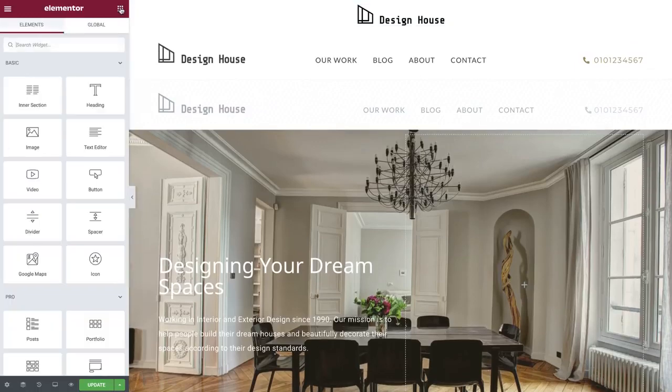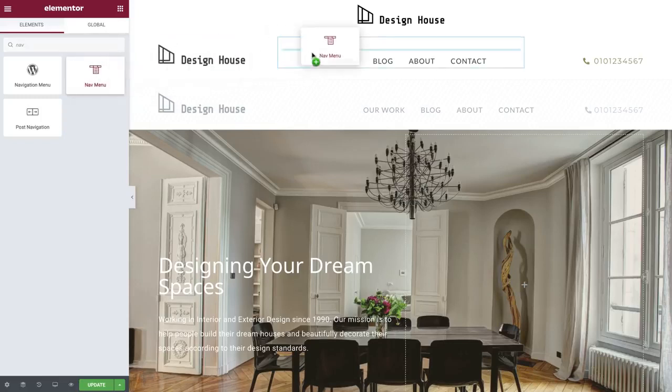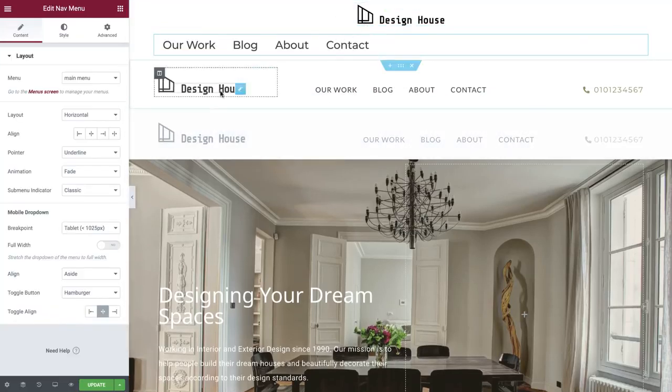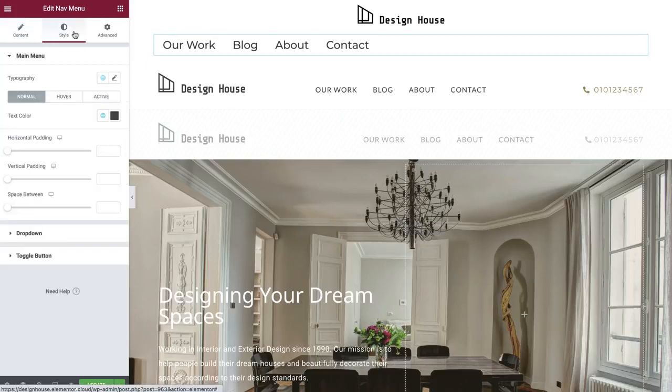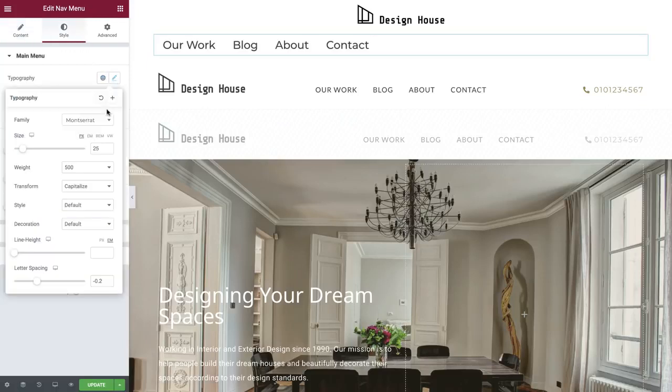Back in the Widgets panel, drag and drop the Nav menu widget underneath the logo. Set the pointer to None to match our previous design, and in Style, add the font of your preference. When building your page, ideally you want to avoid using more than 2 different fonts that include multiple weights.